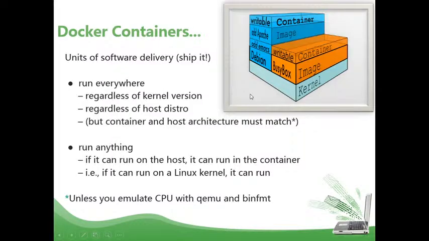In the next slide you can also see that a Docker container is a unit of software delivery. So we can run anywhere, we can run anything. That is the beauty of it. Let's say you want to run some kind of open source framework or plugin, then you need to use Linux, right? That is the standard version. So if you use virtualization, you need to use Linux, and then you need to install the framework and run it.